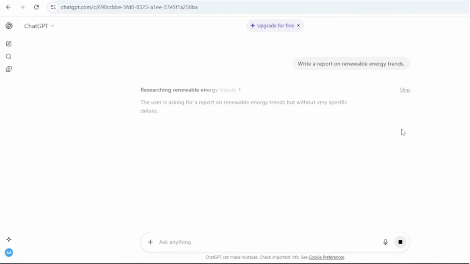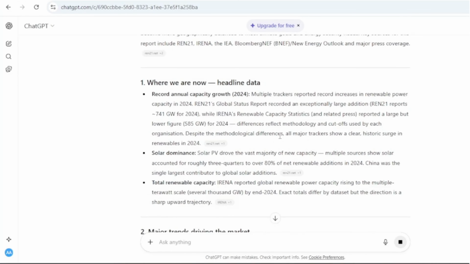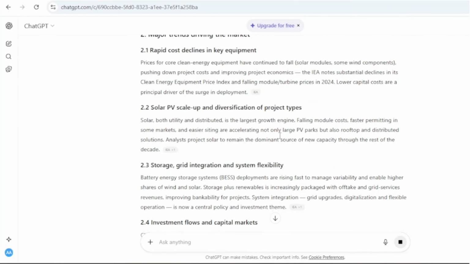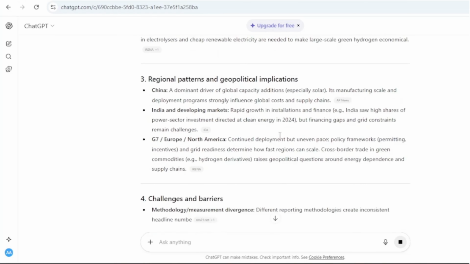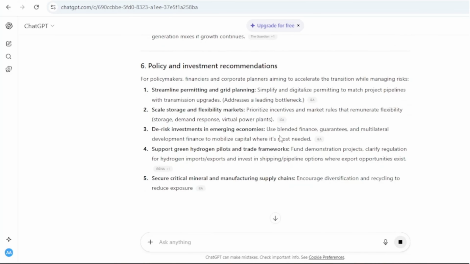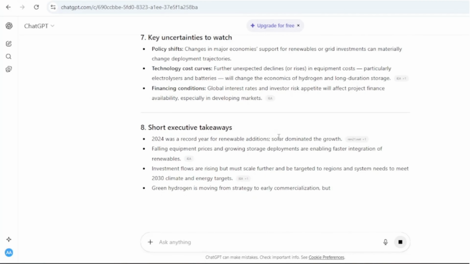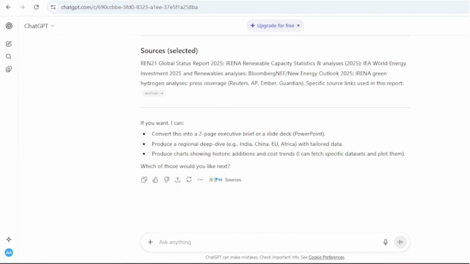Maybe first let's write a report on renewable energy trends. As you can see in the screen, the LLM tried to think how it should present, and then it came up with a generic response, the best it could come up with. It has mentioned the sections that it thinks would be relevant from my point of view and has tried to fulfill the required task. But maybe I can use a different prompt this time.